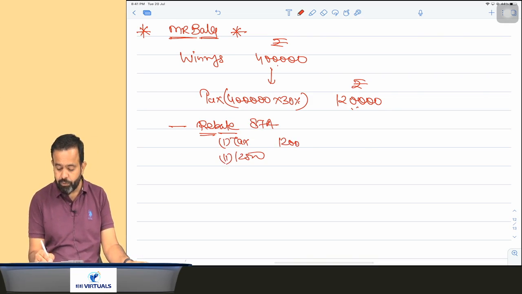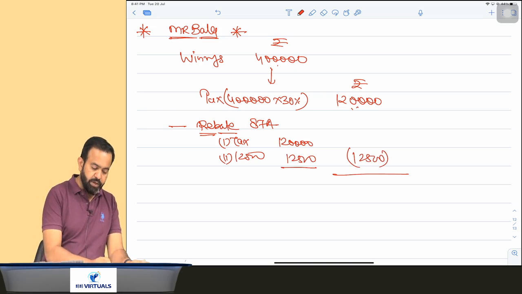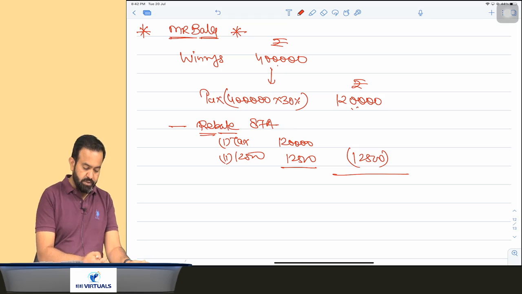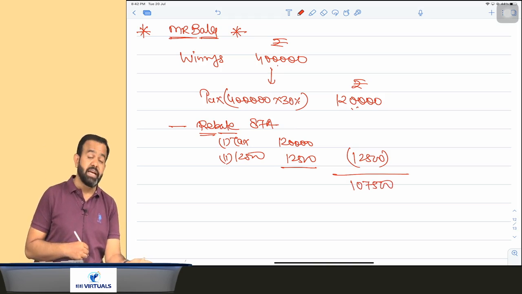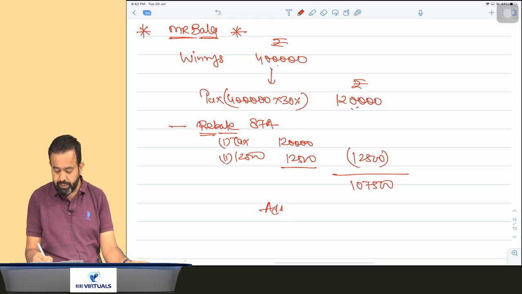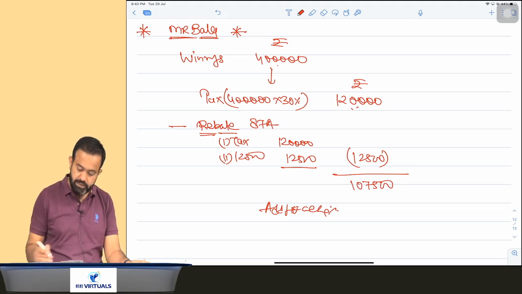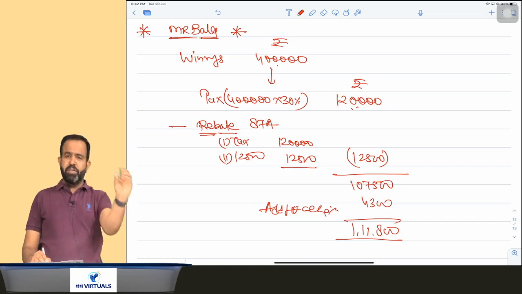So here the tax amount is 1,20,000 or 12,500, whichever is lower, which comes to 12,500. Remaining, 1,20,000 minus 12,500, comes to 1,07,500, is his net tax payable. Then add the health and education cess at the rate of 4%. So here 4% comes to 4,300. So the net tax payable will be 1,11,800.